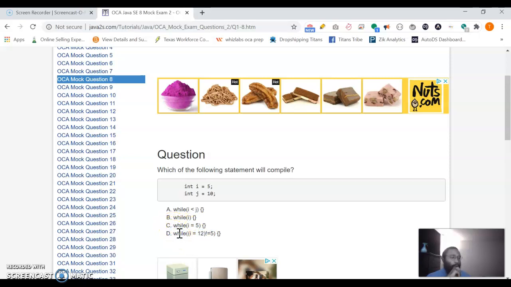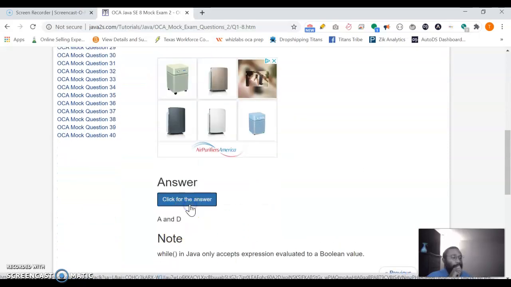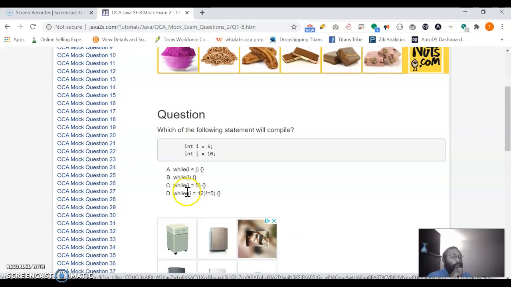And then while i equals 12 does not equal 5. This would also create an infinite loop, but I don't think that would necessarily cause a compile error. This is a boolean statement, so that's completely fine. While i equals 12 does not equal 5, so we'll continue to set it to 12. So I'm going to say A and D. A and D are correct here. Bam, we got that right because they have conditional statements correctly. And this is going to create an infinite loop here, but that's not the point.